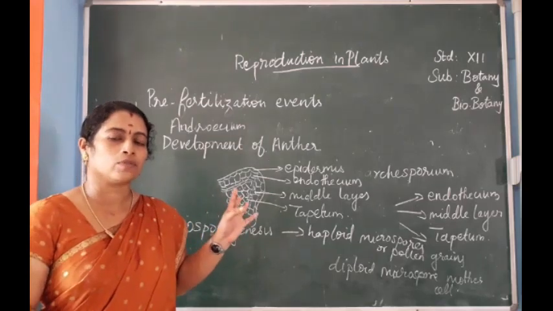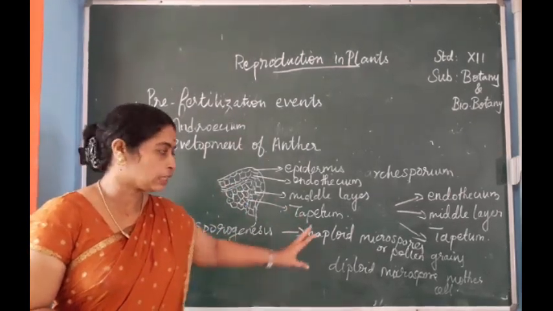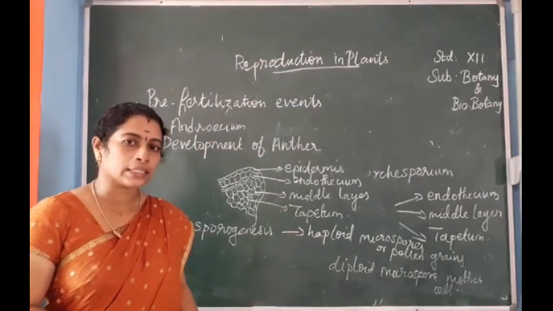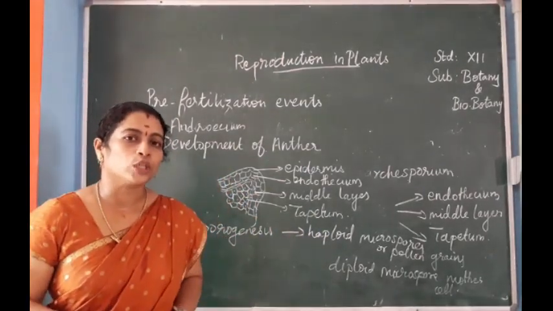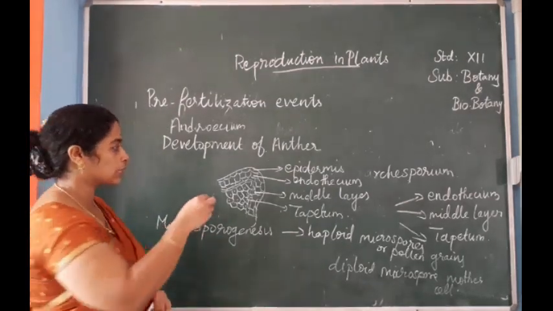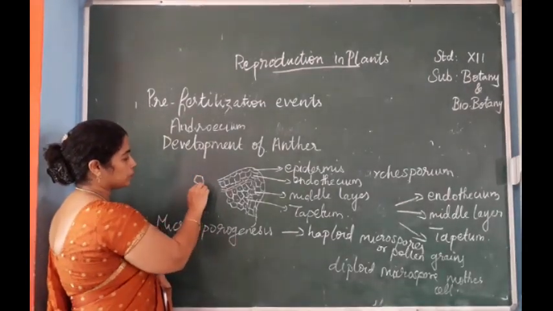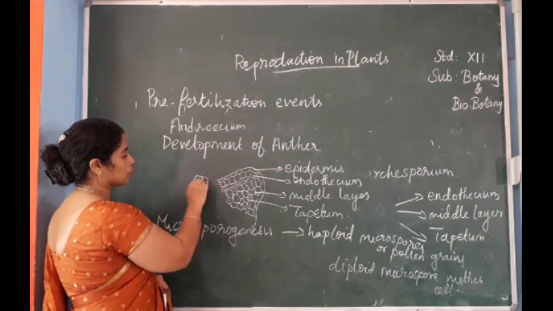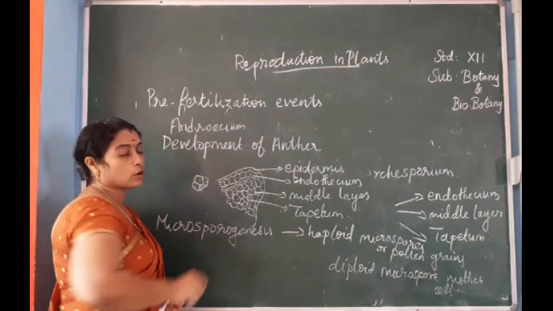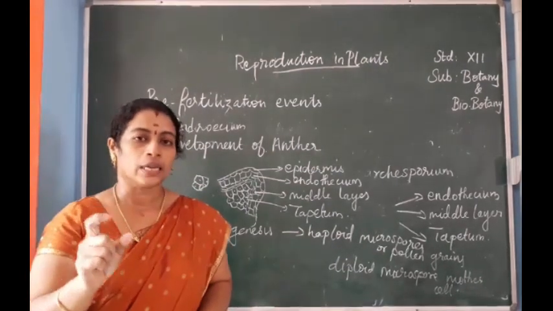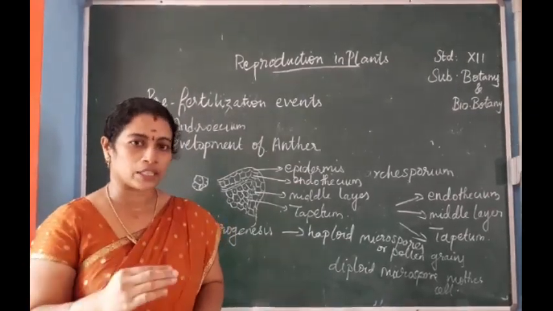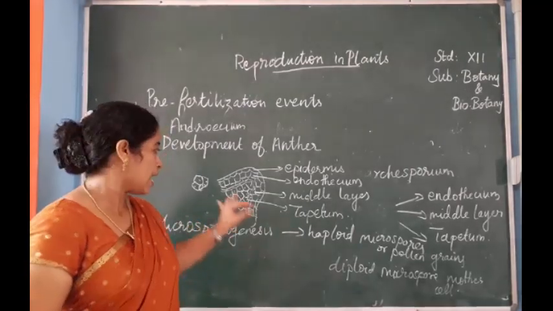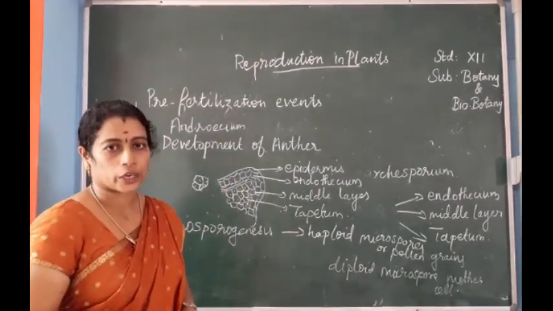Microspore mother cells have a diploid nucleus, and this again divides to form a microspore tetrad. That is, four cells joined together form a microspore tetrad. This microspore tetrad again separates from each other, and each one is said to be a pollen grain.